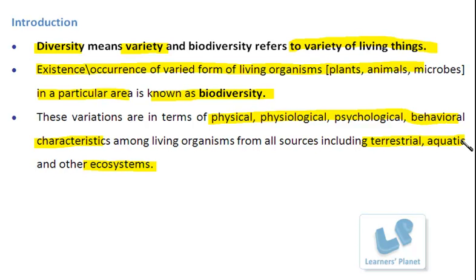Let me give you one example. Let me say you are with your group of friends, and you are comparing yourself with a group of monkeys, then what will you find? You will see that your own friend circle seems to be similar and the monkey or other animal group is totally different from your group. So here this diversity range has now been broadened. This is how we have to compare the diversity at the small scale and then at the larger scale.